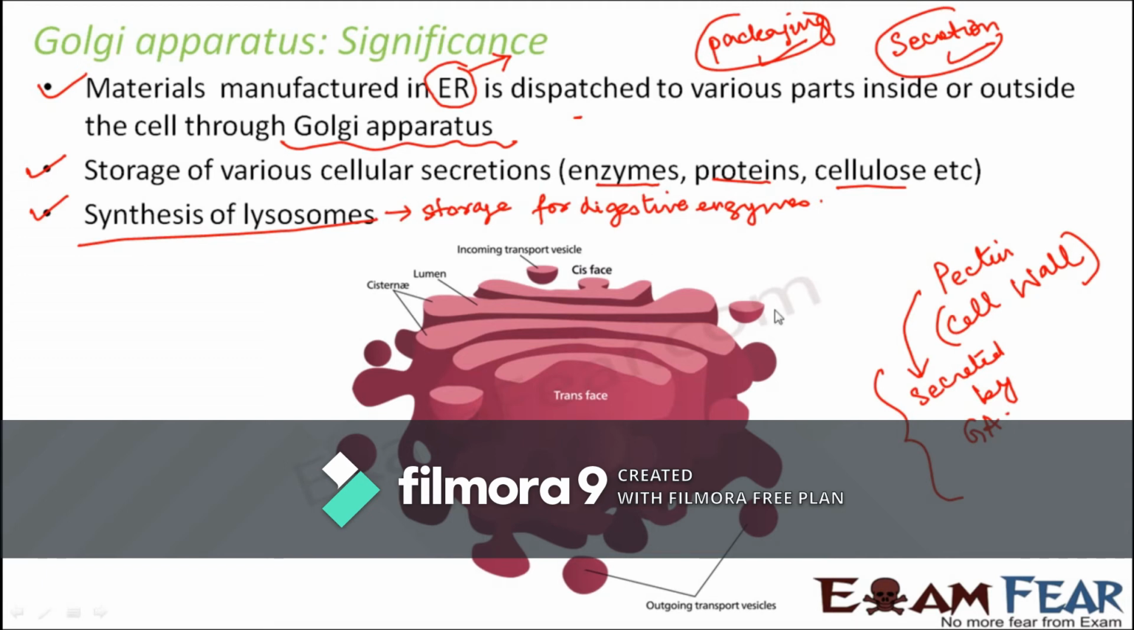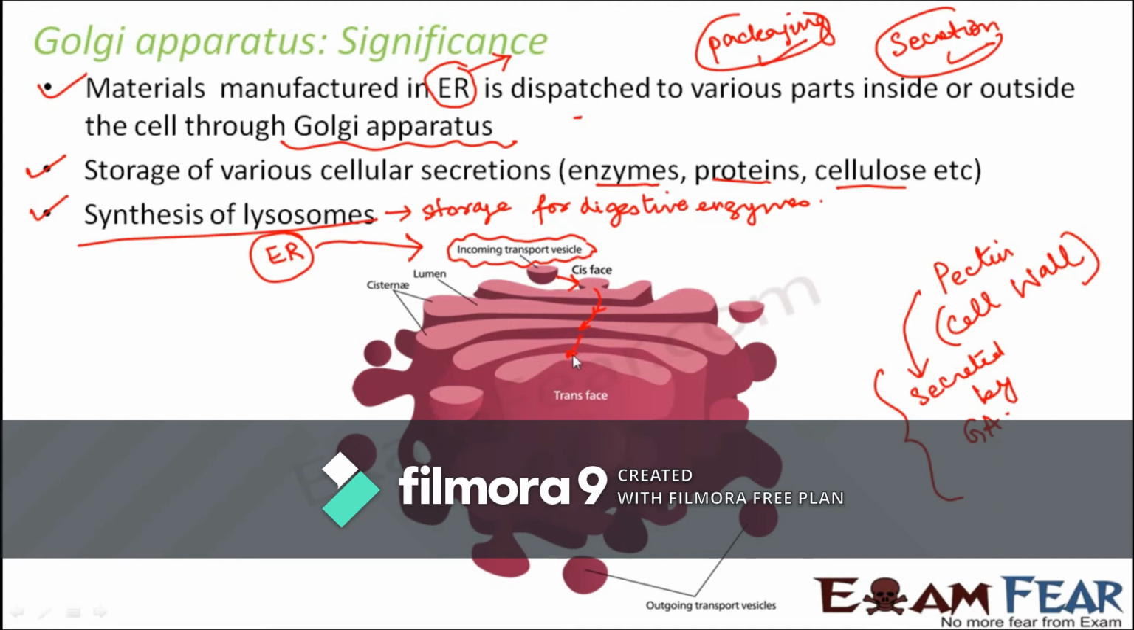Now that we have this picture of the Golgi apparatus, let us quickly see how exactly it helps in packaging and transport. Here you can see an incoming transport vesicle. Whatever material needs to be packaged is sent from the endoplasmic reticulum, which is manufacturing the proteins and the lipids. All those materials will come through the incoming transport vesicle and then enter the Golgi apparatus through the cis phase. Then from the cis phase, it will reach the cisternae.